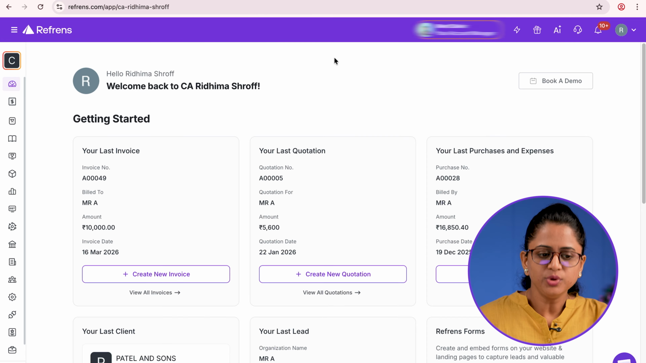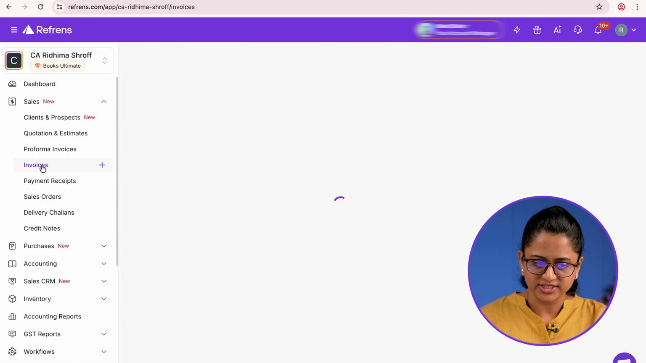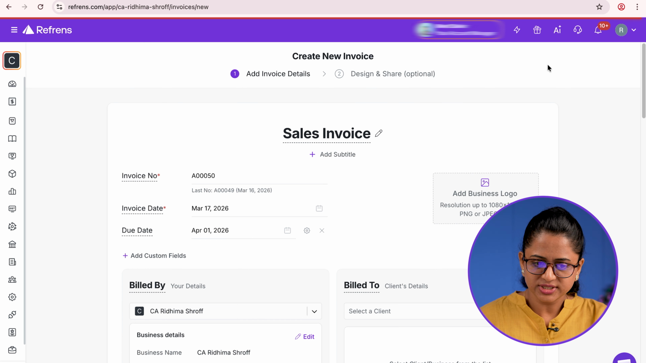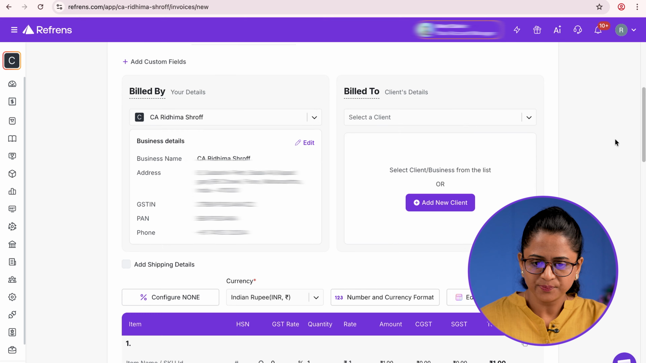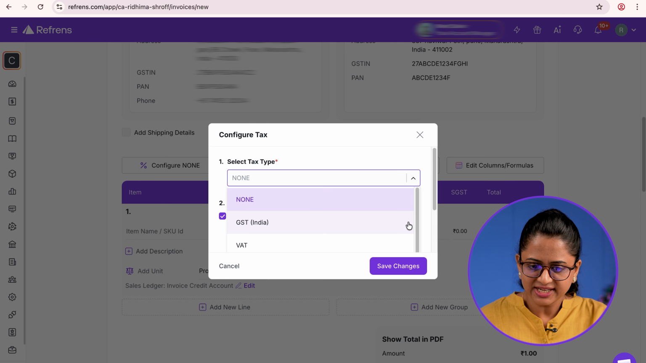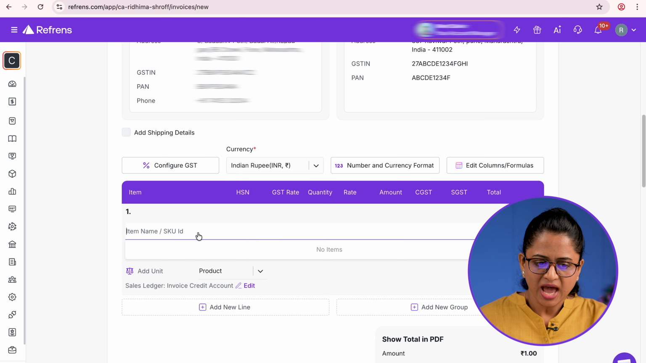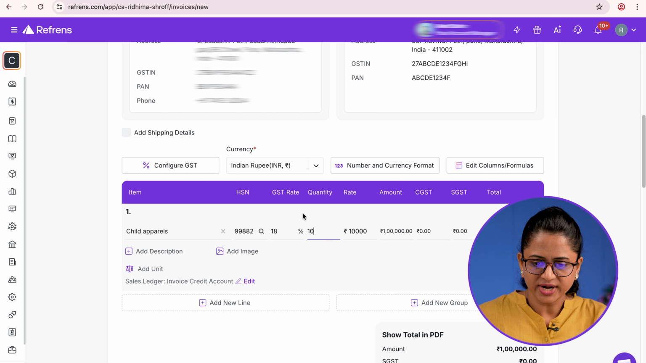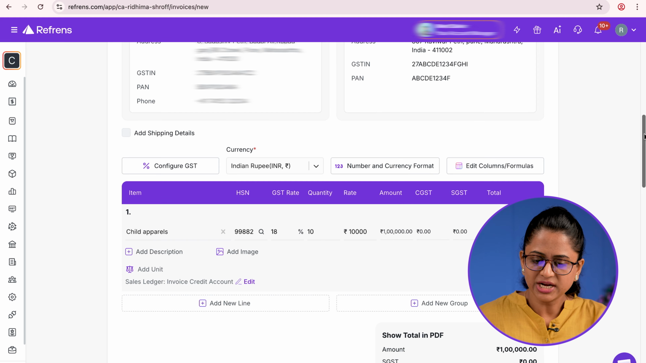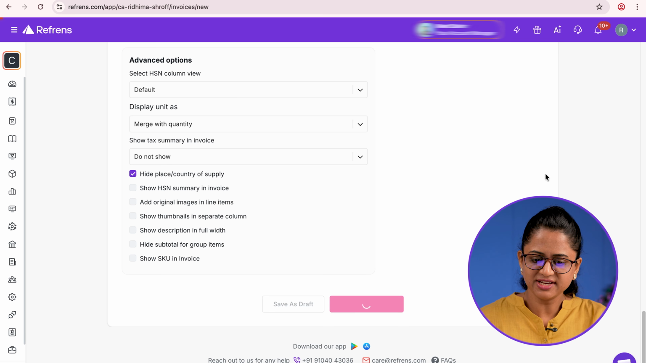Let's get a quick walkthrough of the whole process. All I need to do is log into the software, go to the sales option and then invoices, click on create new invoice, add the basic details, select the client and then go onto the configuration option. Select the tax type and then the other option I just need to click on is reverse charge applicable and save changes. I need to add the items, quantity and the total will be calculated along with the tax details. I just need to scroll down and click on save and continue.